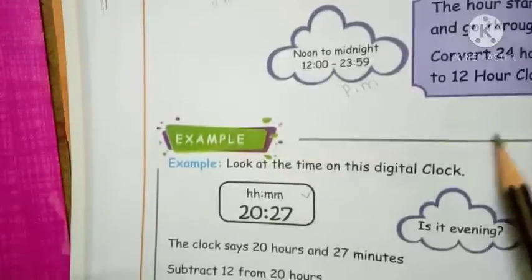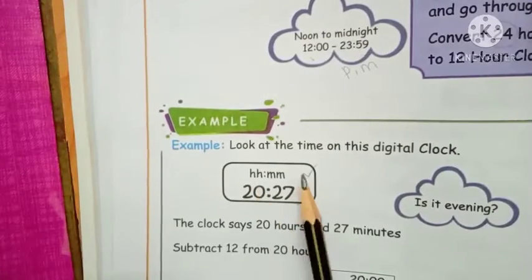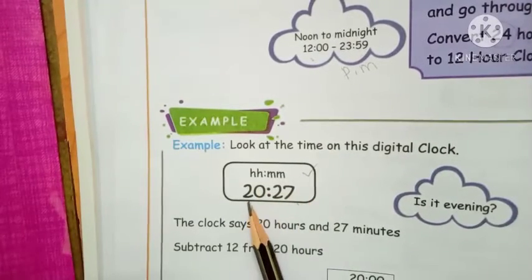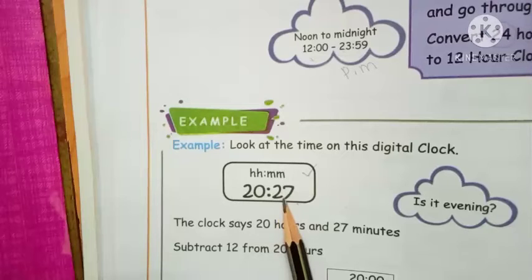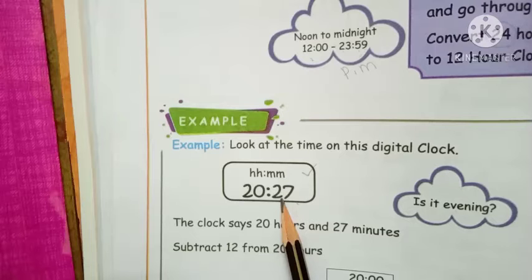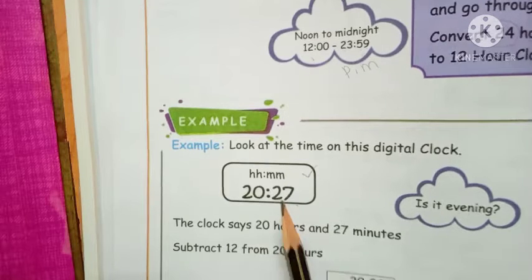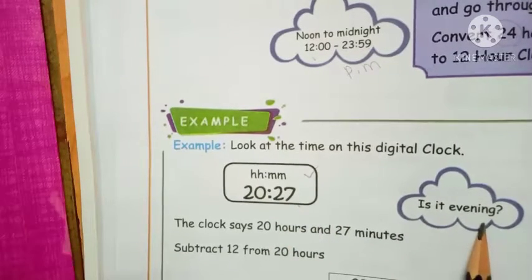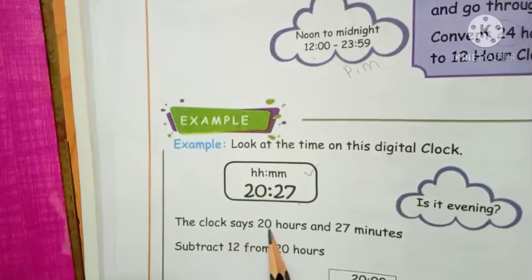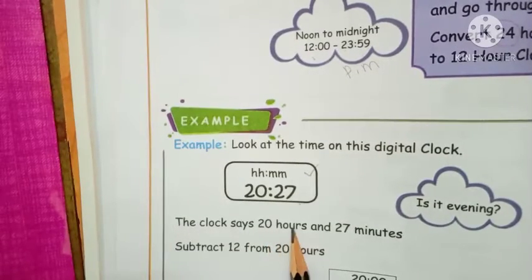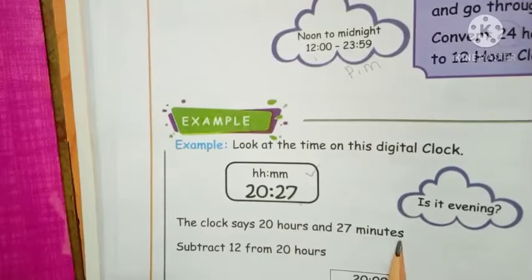So here, using the digital clock, hours and minutes are shown. Hours is 20, minutes is 27. Is this evening or morning? Using the digital clock, yes, it is evening. So the clock says 20 is hours and 27 is minutes.